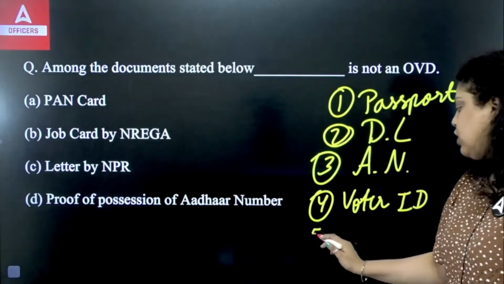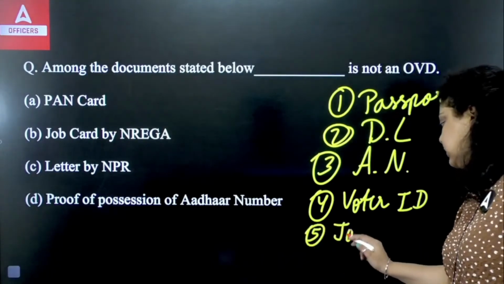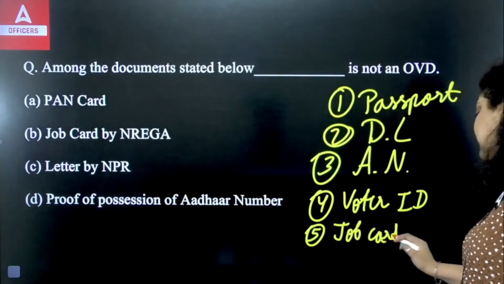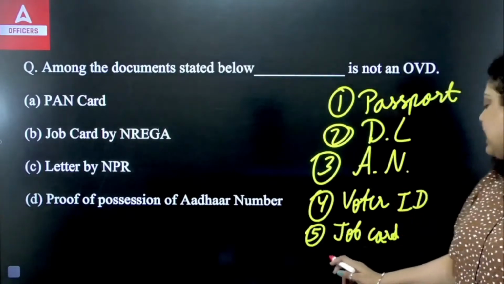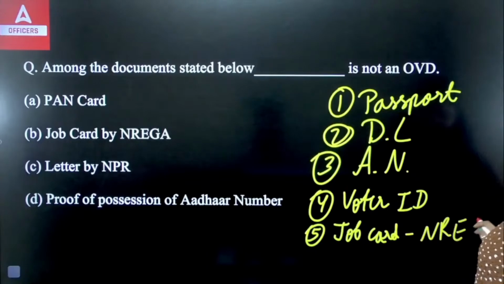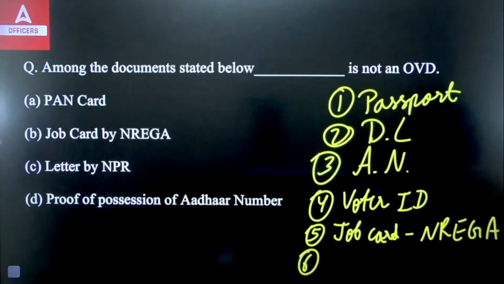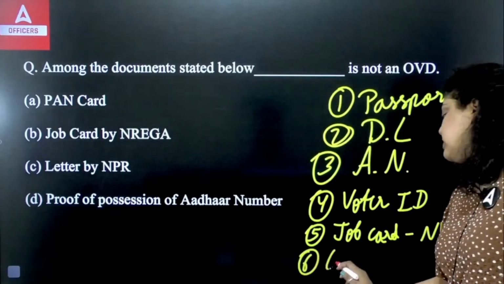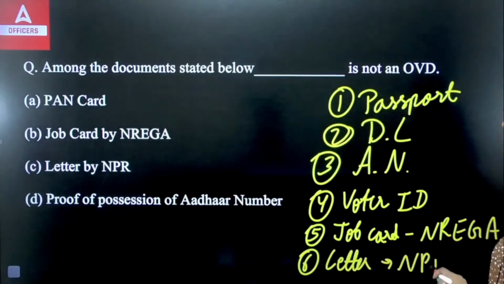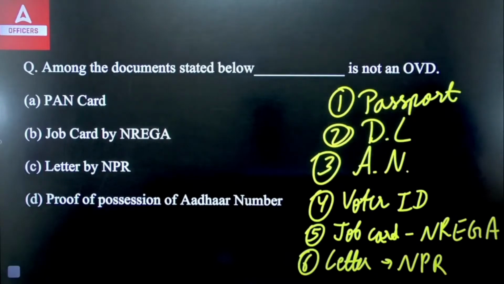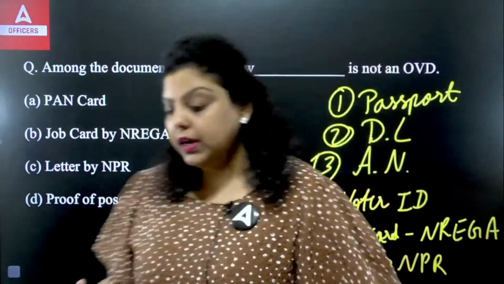India. The fifth document you can use is your job card under NREGA. What is NREGA? NREGA is simply a government scheme, the National Rural Employment Guarantee Act. So the job card under NREGA will be used. And the sixth and last official valid document we have is the letter issued by the National Population Register, NPR, that contains the details of name and address of the customer.